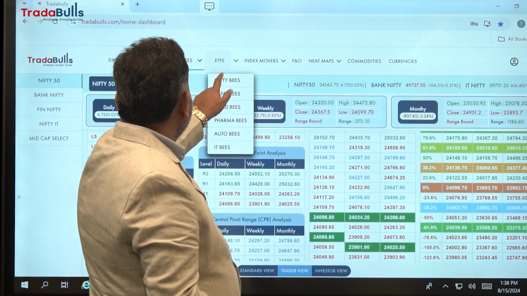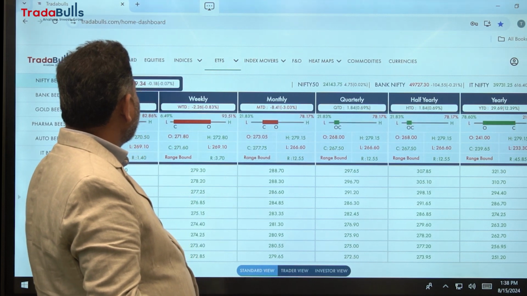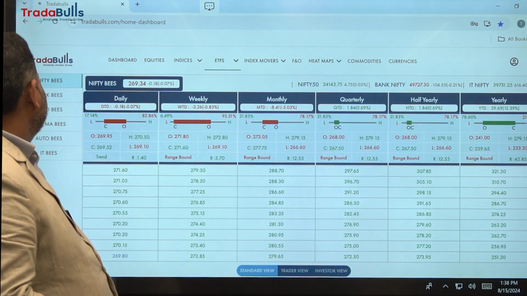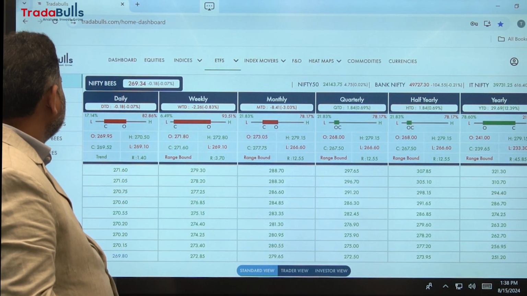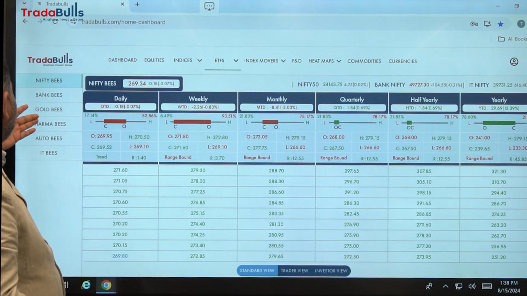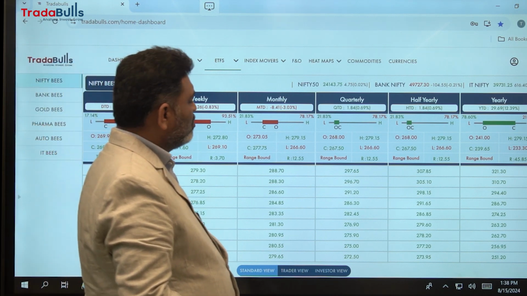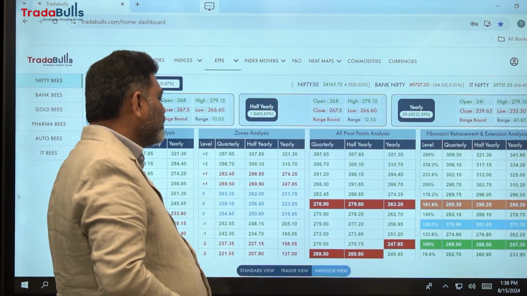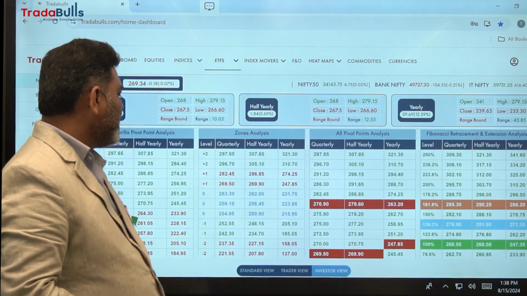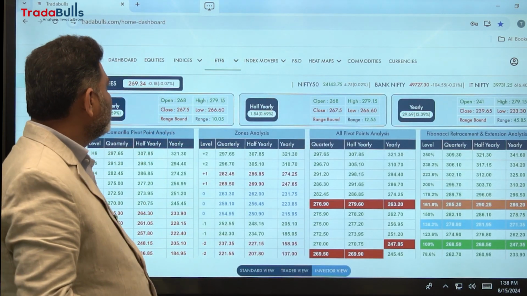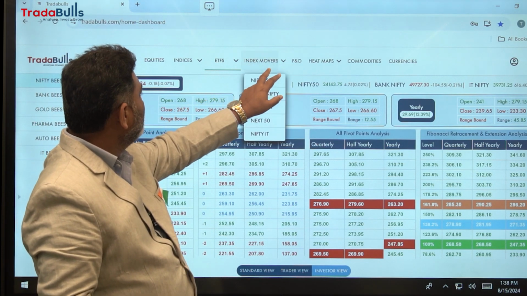And ETFs, so we have many ETFs. Among that we have taken 6 best ETFs: Nifty Bees, Bank Bees, Gold Bees, Pharma Bees, Auto Bees and IT Bees. So here also we have 3 views: standard view, trader view and investor view. And after that we have index movers.